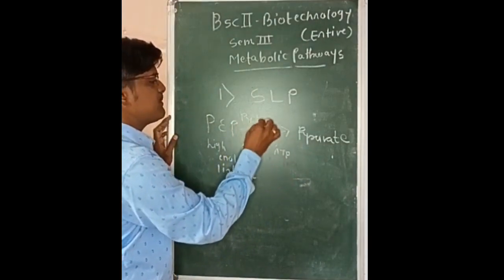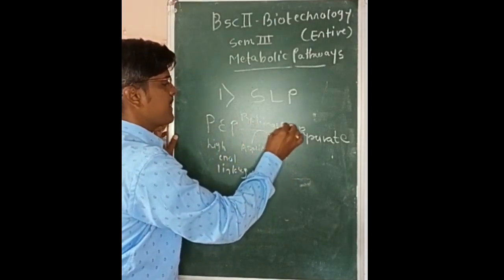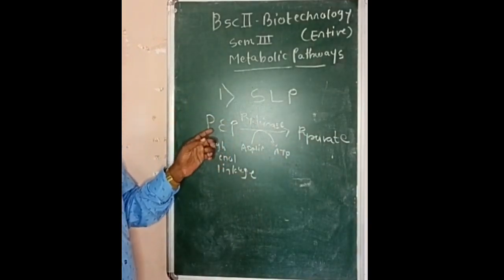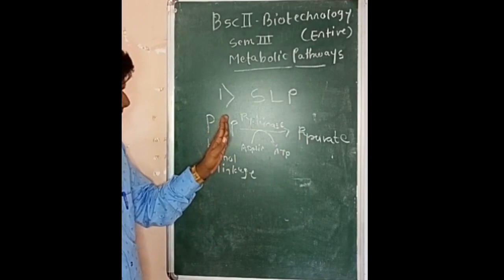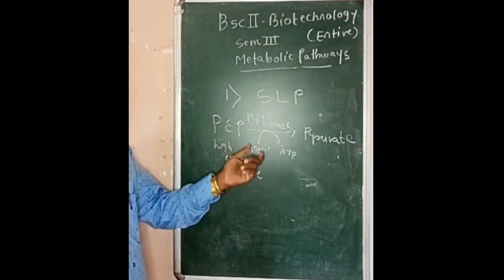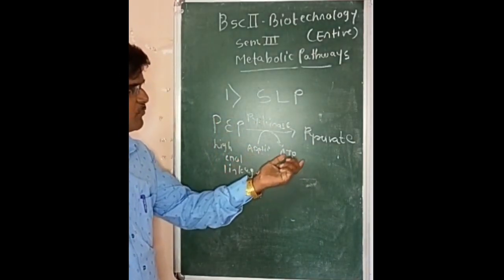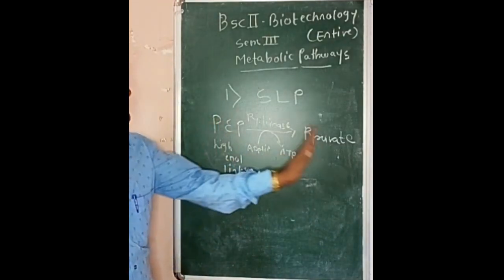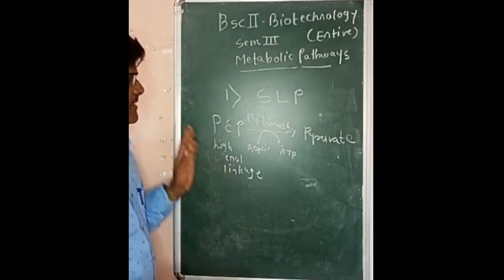The enzyme required is pyruvate kinase. Now this phosphate group which is attached with the structure of the phosphoenol pyruvate, there is an enol linkage. This high energy linkage is broken down, and whatever the energy is released is conserved between ADP and Pi to form the ATP. This is called substrate level phosphorylation. When one substrate is converted to product, this type of energy is released.